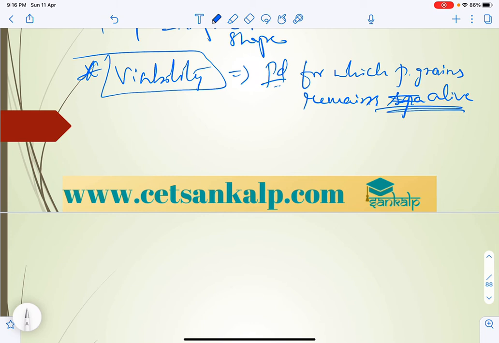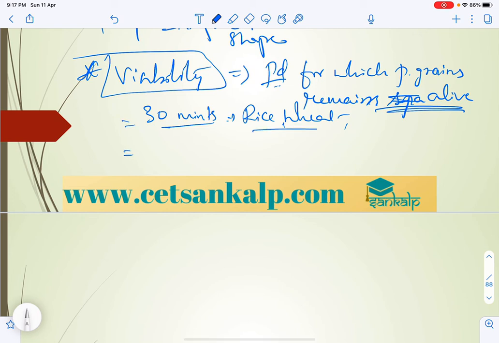First, it varies from species to species. It is not the same everywhere: it will take only 30 minutes in rice and wheat. So directly we can use this in questions, 30 minutes viability in rice and wheat.